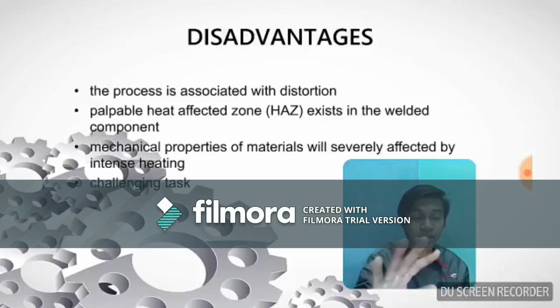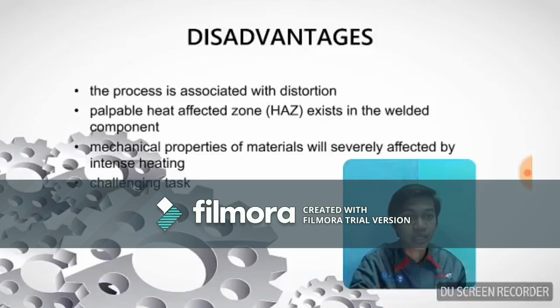For another type of welding, joining dissimilar material is quite easy. But for fusion welding, it's very challenging. You can do it, but you need very high experience and very high skill to apply it.